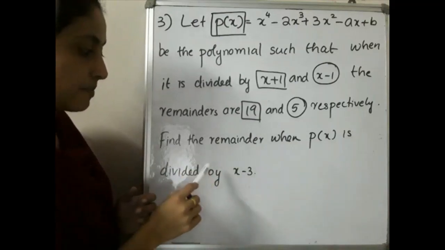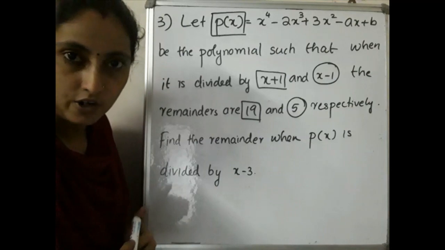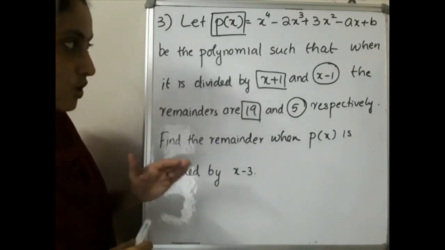That is, when p of x is divided by x minus 3, the remainder will be equal to p of 3. That is how you have to do it. Okay, so shall we move on?